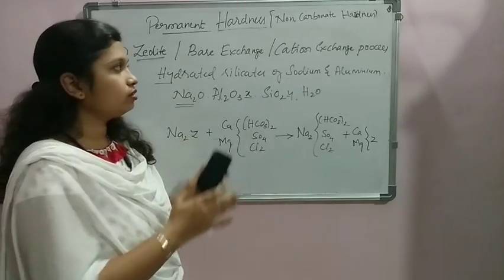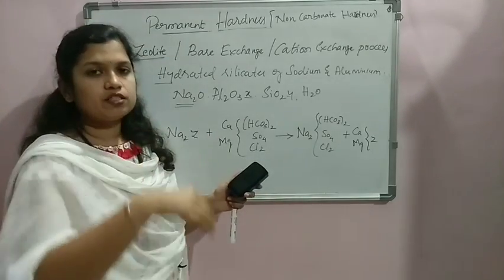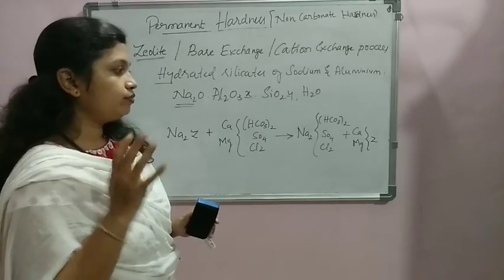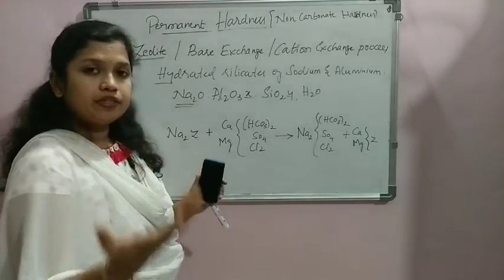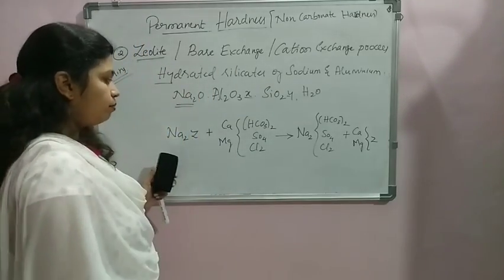A bed of this zeolite is formed in a pressure vessel and water is passed through that bed, just like we do in a pressure filter, and because of that the softening is easily achieved. Let us check what kind of reactions take place in the base exchange or zeolite process.